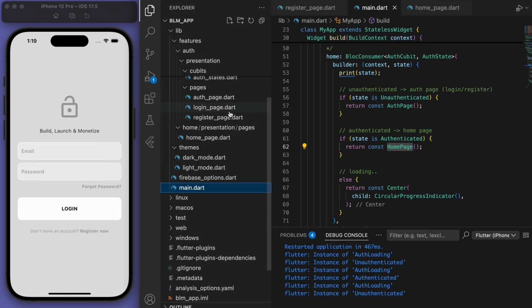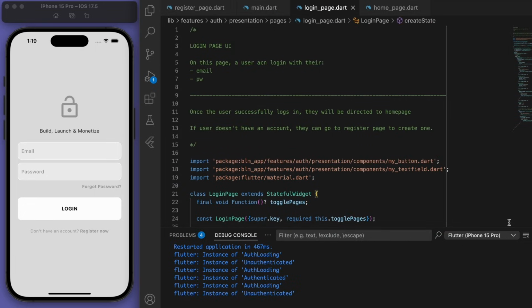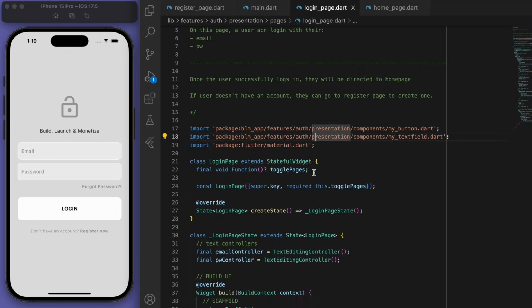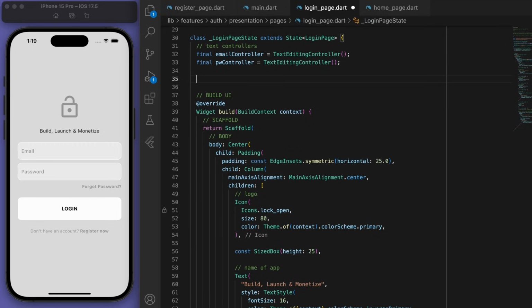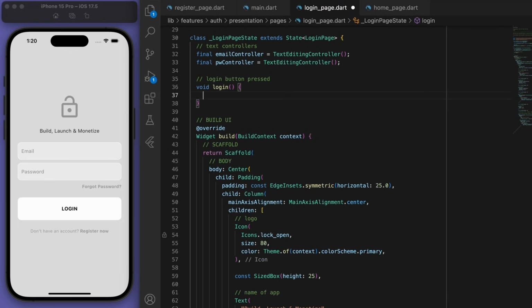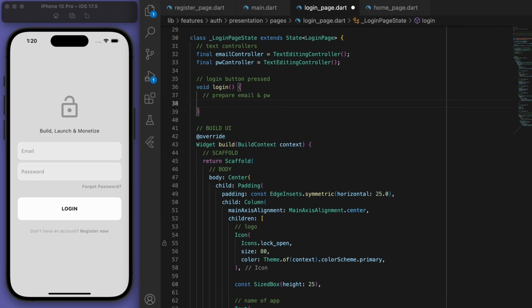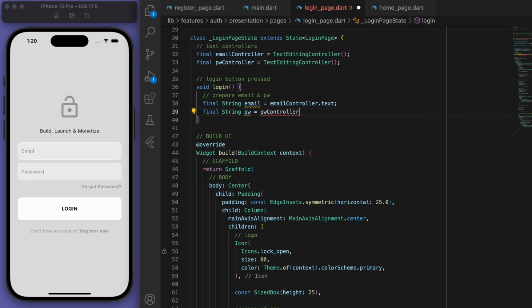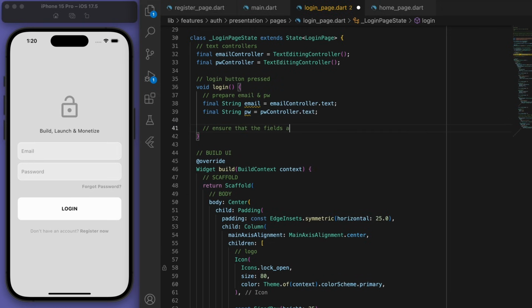So now that we can create a user, let's come to our login page and do something similar for logging in when the button's pressed. We're just going to prepare the info. Ensure that the fields are filled and all the good stuff.